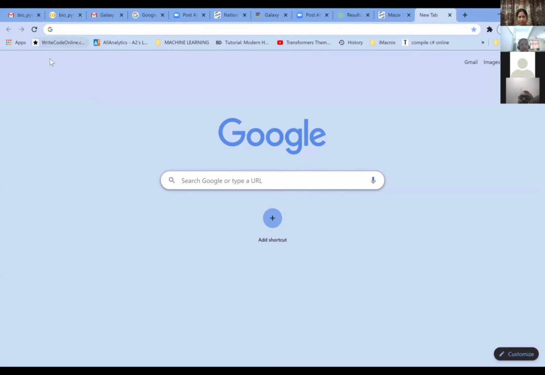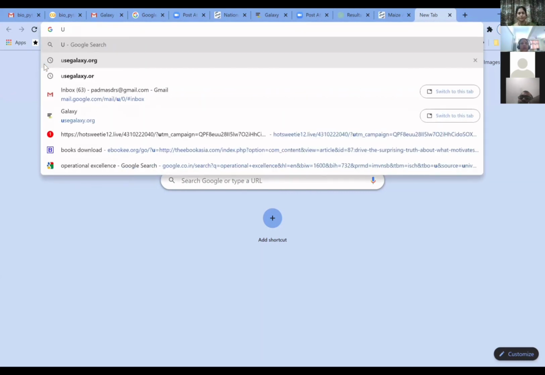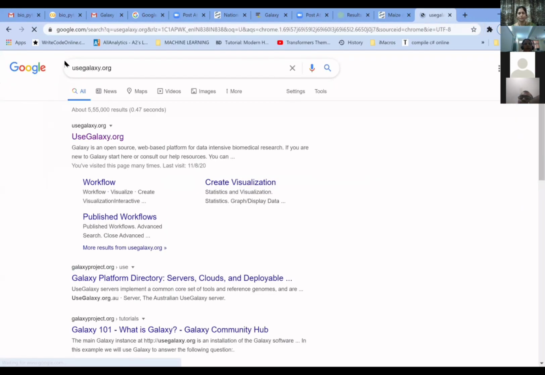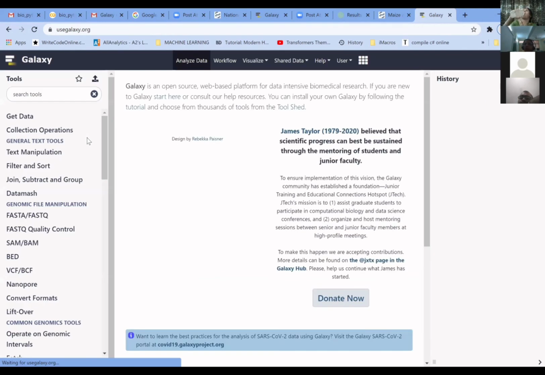It is just an attempt by me. I would like to explain what we have to see here. You can go to usegalaxy.org. This is the Galaxy site, where you will be able to analyze your sequences.